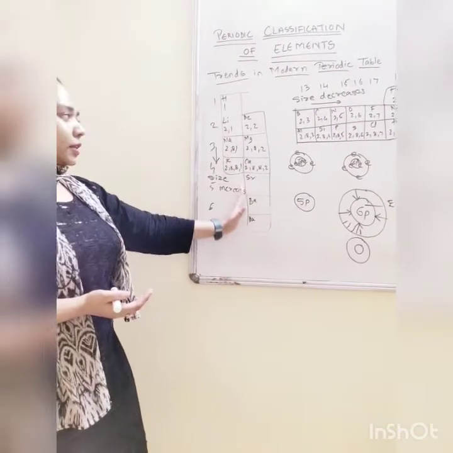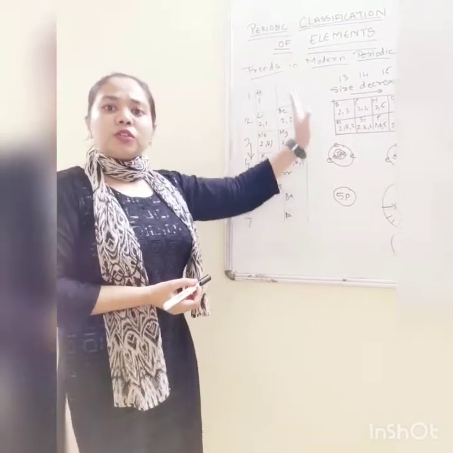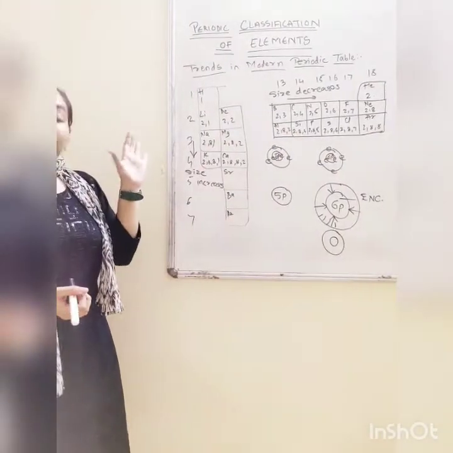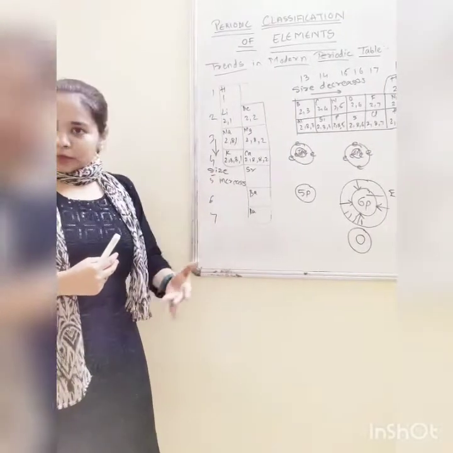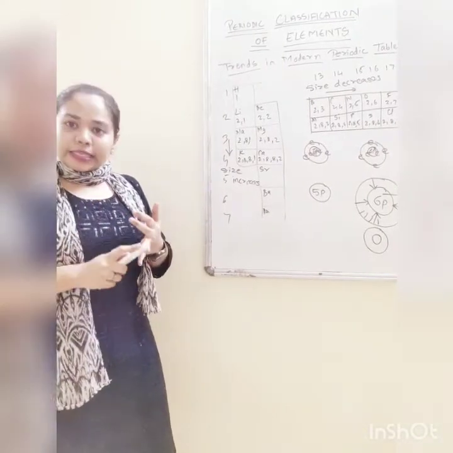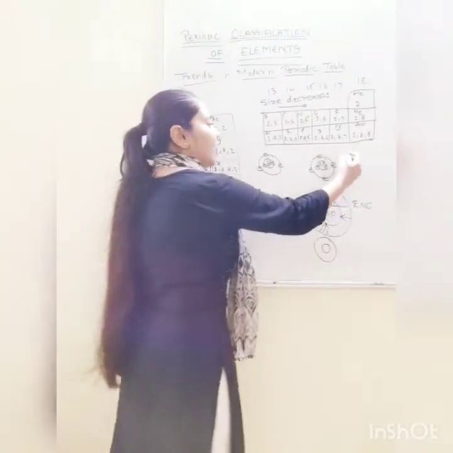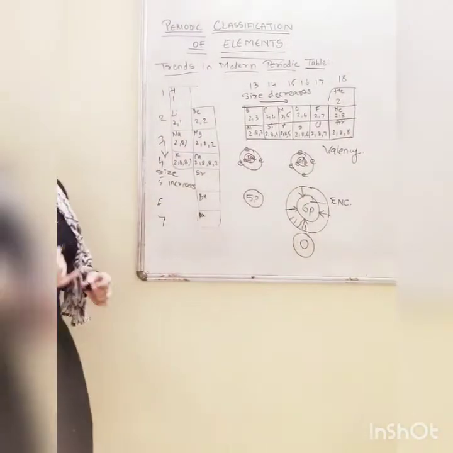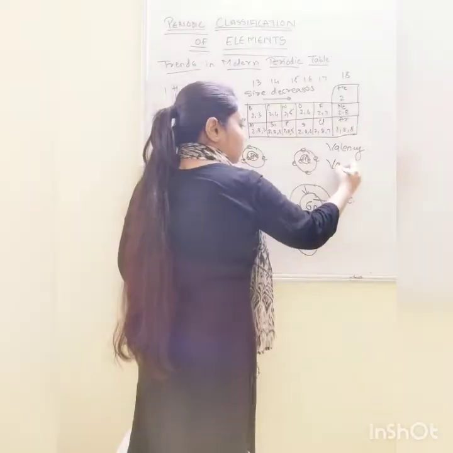Now, because of that, there are many changes. I told you the valency of the elements in group 1 will be 1, in group 2 will be 2, in group 3 will be 3, and in group 4 will be 4. Now, valency is the number of electrons an element is going to share, donate or accept. That is known as valency. It tells how many it is going to donate, accept or share. But what about valence electrons?